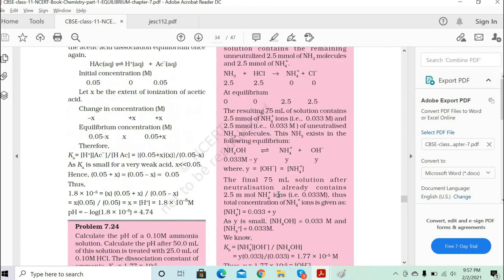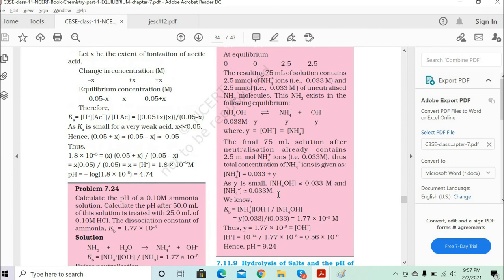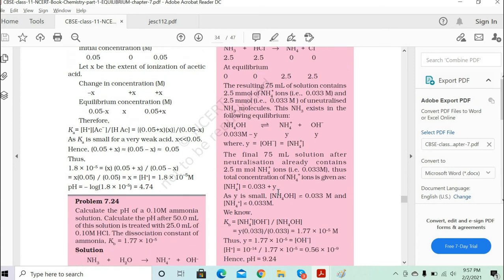That contains your 2.5 moles of ammonium ions and 2.5 moles of unneutralized ammonia molecules. Now, so okay, in the 75 ml, what is it that he has mentioned?